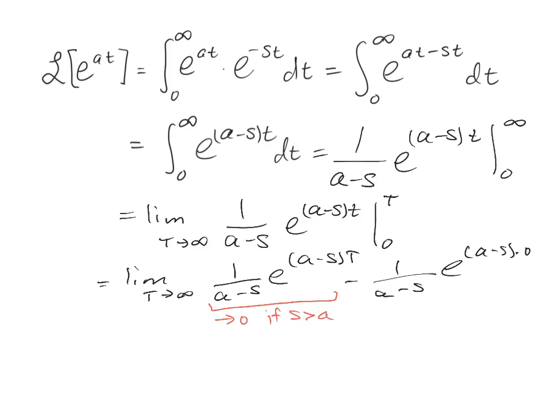For the other term, that's just going to be e to the 0, which is 1, with a negative in front of it. So we're going to have a negative 1 over a minus s, or more simply, 1 over s minus a. Again, s must be greater than a for that limit to be 0 in the previous part. So again, we've now shown that the Laplace transform of the exponential function is 1 over s minus a, provided that s is greater than a.